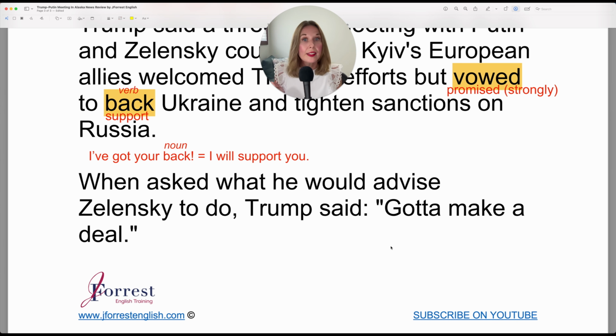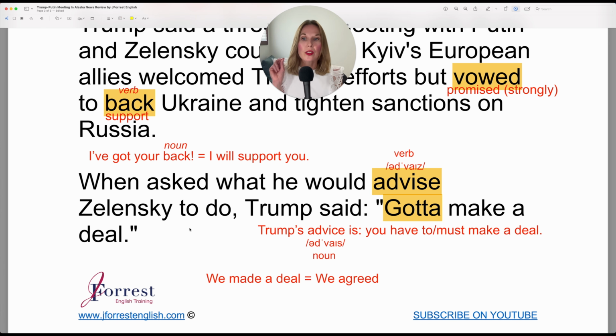Trump's advice is gotta, which is short form for you must, you have to. So got to becomes gotta, but got to is also more informal way of saying you have to. And then a more severe sounding choice would be you must. You must make a deal. And that's what Trump is advising Zelensky.